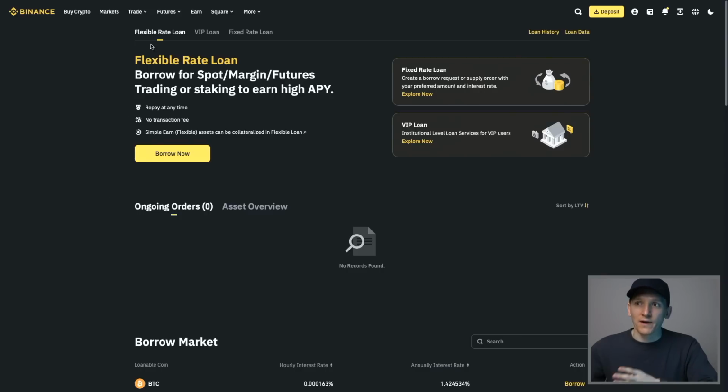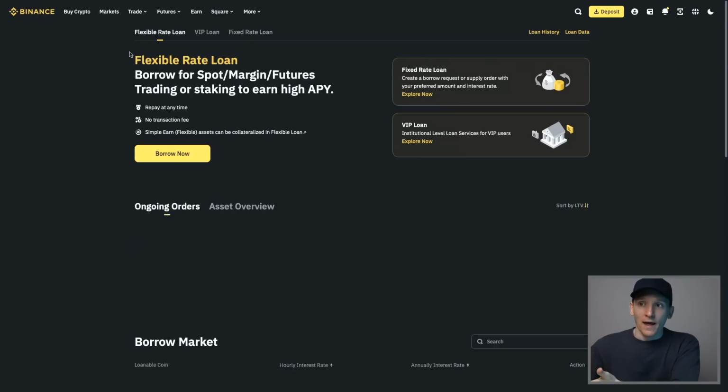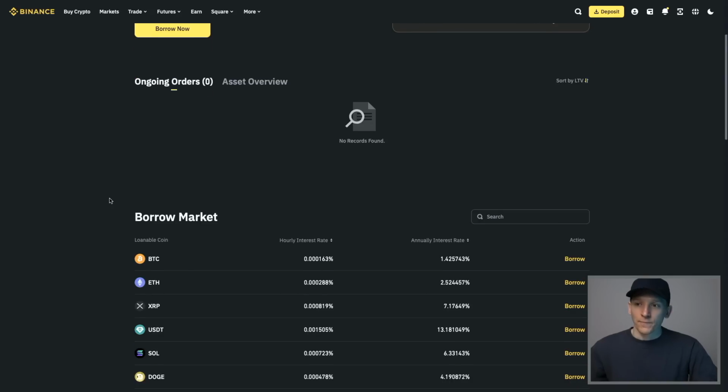Now, the reason why there is a flexible rate and a fixed rate is because, like I said, Binance isn't a bank and they are not giving us these rates. So with flexible rates, these are essentially open market rates. There is a marketplace on Binance between lenders and borrowers. Borrowers, like us, we can borrow against our assets, and lenders are going to lend us that for the interest rate that we're paying. Now, this is kind of, think of it as an omnibus account.